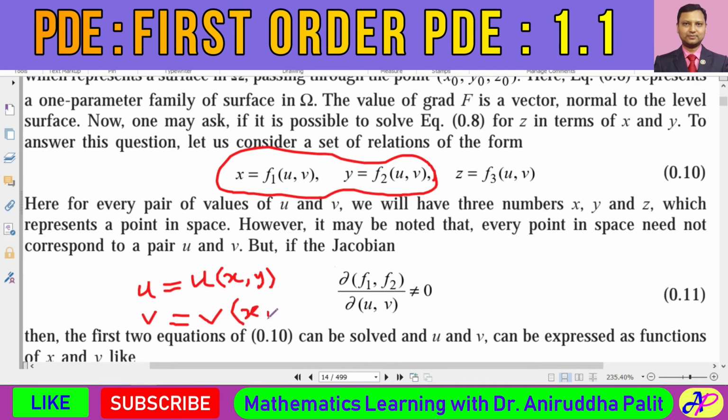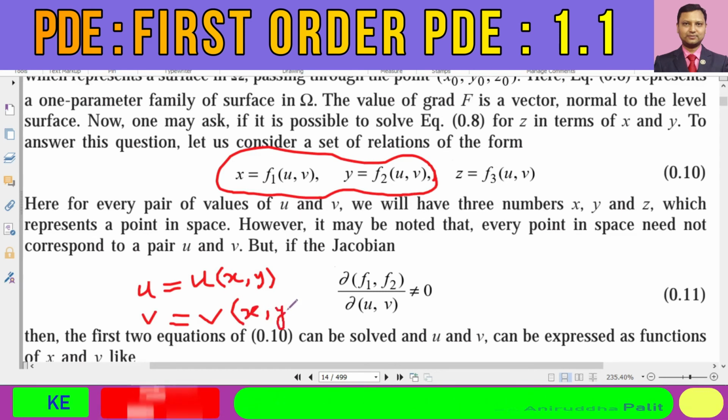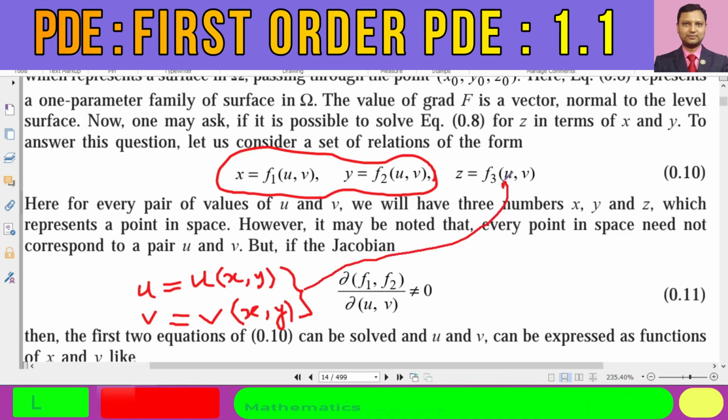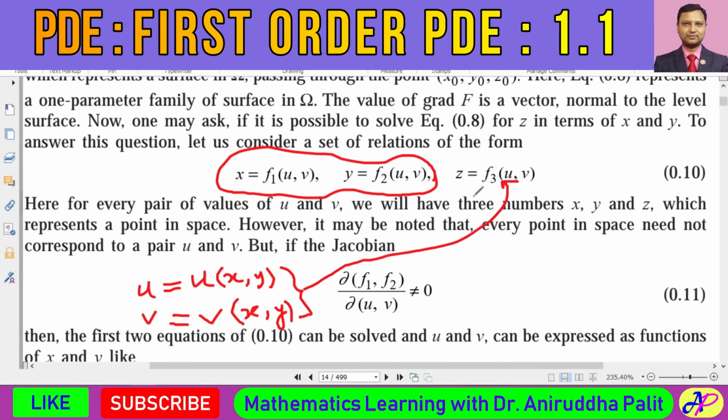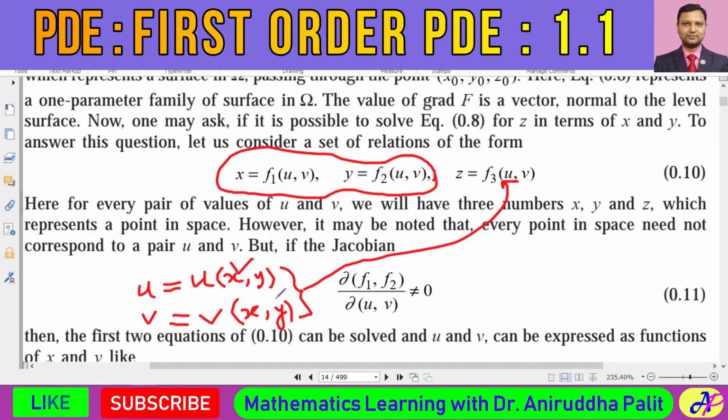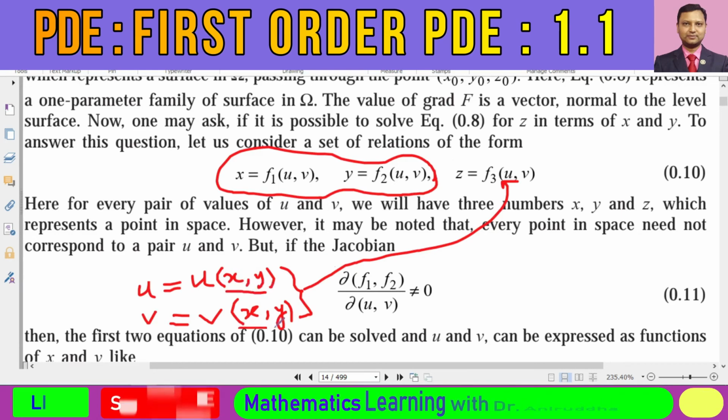We don't know whether it is possible or not. If it is possible, then we could use these expressions of u and v, and ultimately z would be a function of x and y.